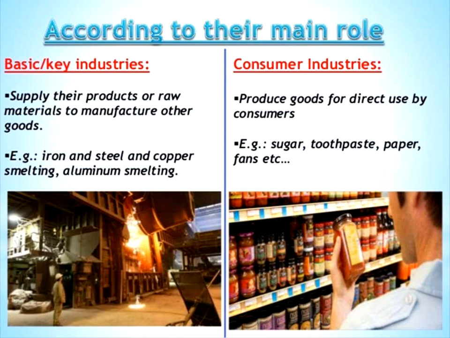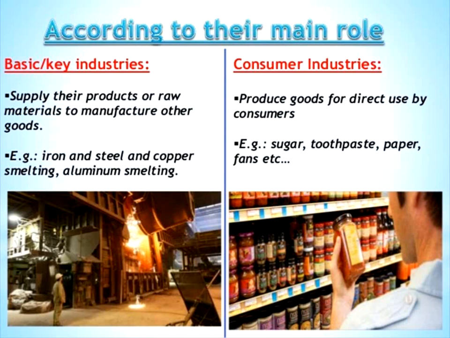Even for the smelting process, aluminium smelting and all, you need iron and steel, and even copper. Then only you manufacture copper wire, which is used as electrical wire. Copper also we get from ore. The minerals which are exploited economically are called ore. We call it iron ore, which we convert into metal as iron and steel. The same with bauxite, Al2O3, aluminium oxide, which is converted into the metal aluminium.